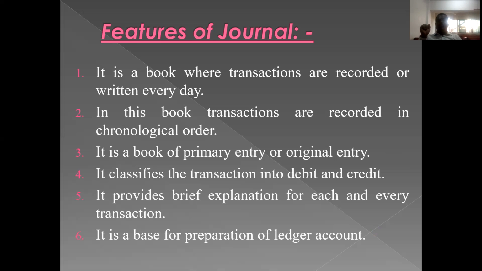It is a book of original entry, meaning if any transactions take place in business, first we record those transactions in the book of journal. Later, it will go to ledger. That is the reason we call journal a book of prime entry. Prime is nothing but first. Journal is a base for further books of account. Understood? That is the third feature.